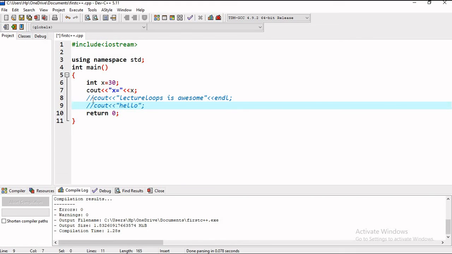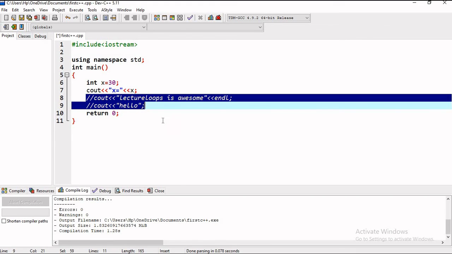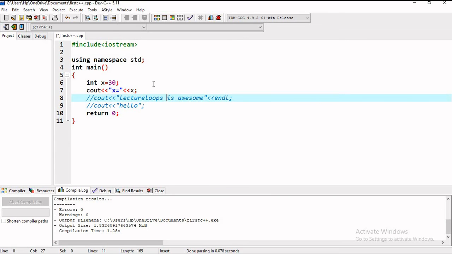In this way we can put any statements in a comment, and if we put any statement in a comment, then it will be ignored by the compiler and it will not be executed.